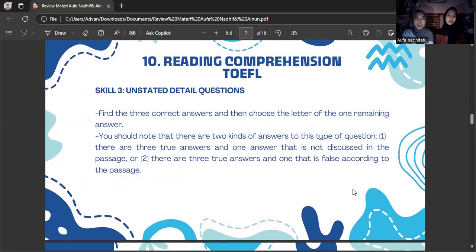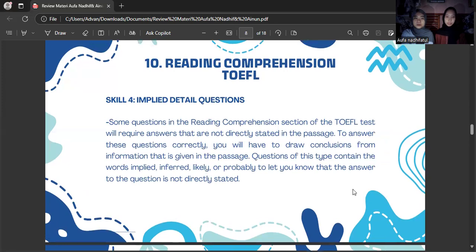Next, skill 3, unstated detail questions. Find the three correct answers and then cross out the letter of the one remaining answer. You should note that there are two kinds of answers to this type of question. One, there are three true answers and one answer that is not discussed in the passage. Or two, there are three true answers and one that is false according to the passage.